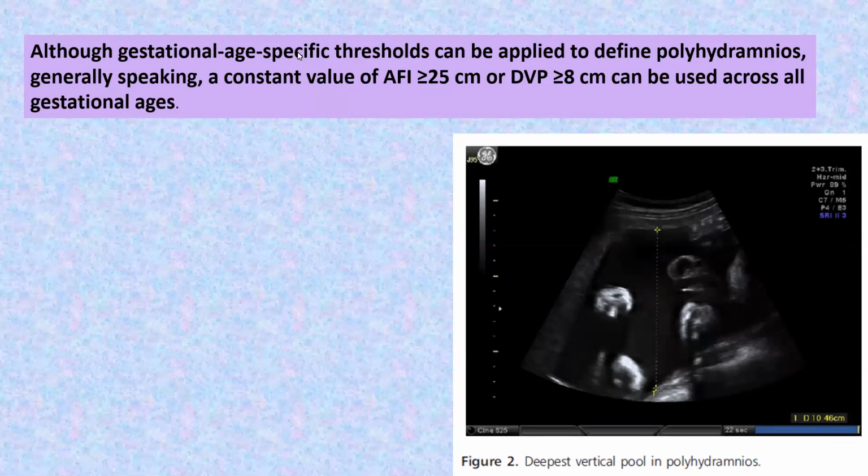That's equal to or more than 8 centimeters. That will be our definition of polyhydramnios. So clear here so far?